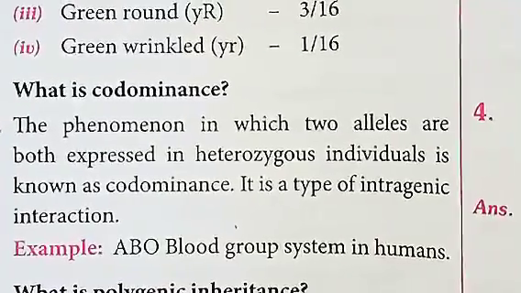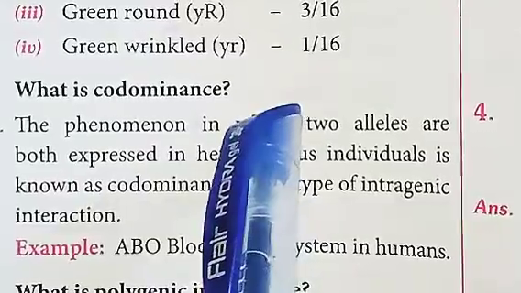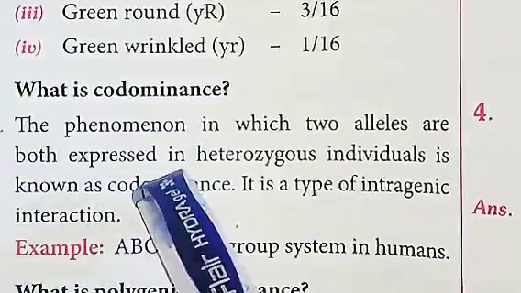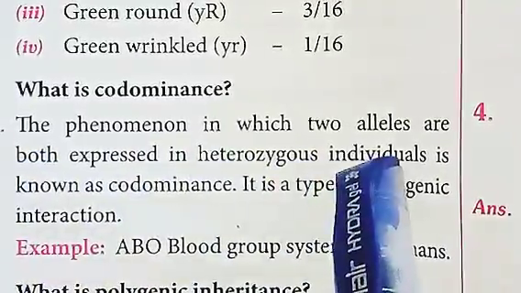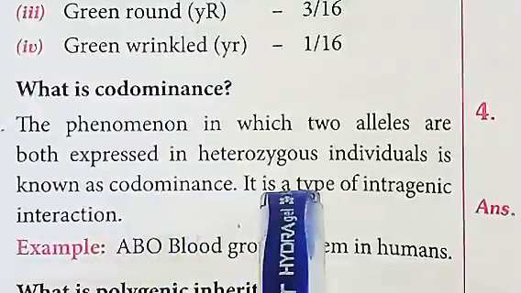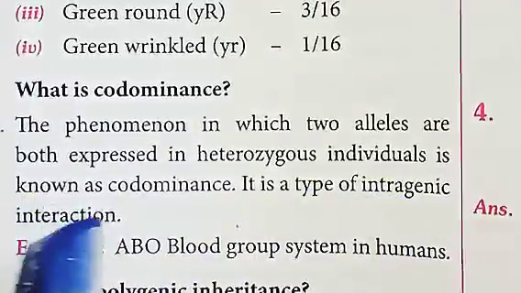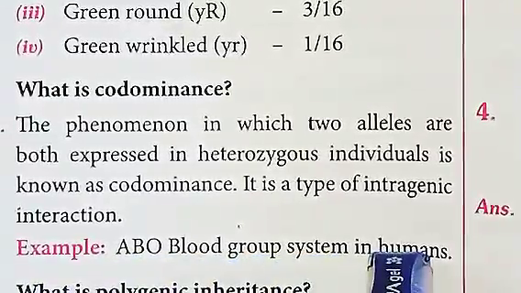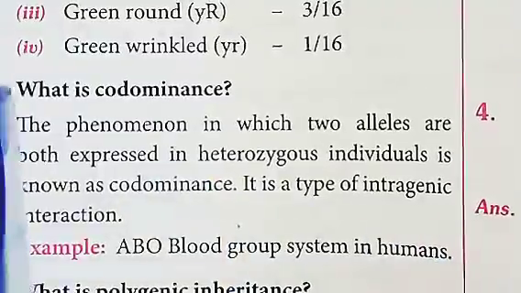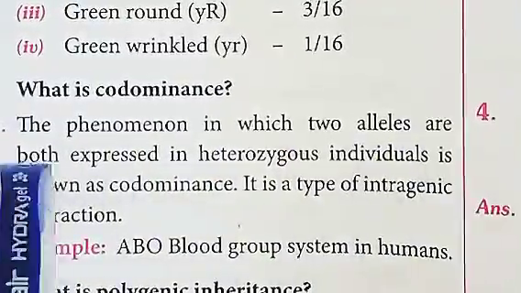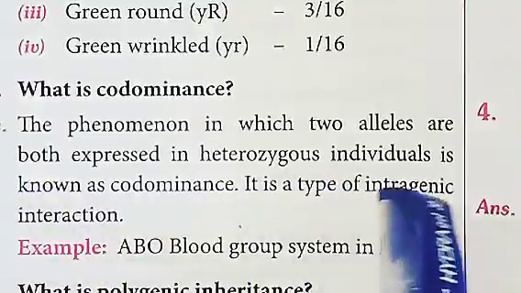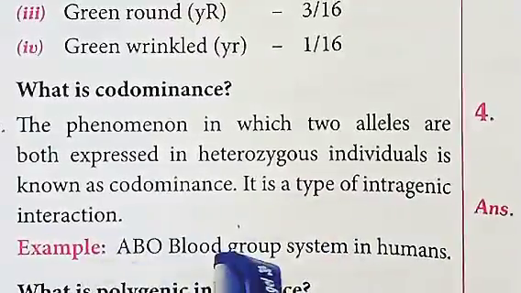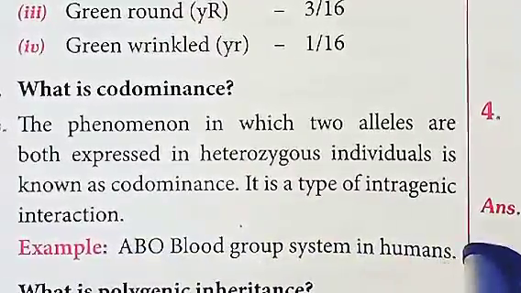Next, third question, what is codominance? The answer is, the phenomenon in which two alleles are both expressed in heterozygous individuals is known as codominance. It is a type of intragenic interaction. Example, ABO blood group system in humans. This is the answer for the third question.